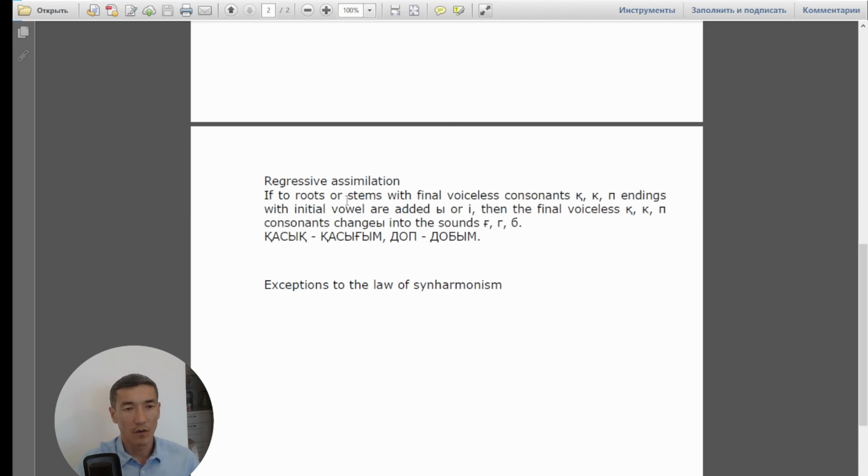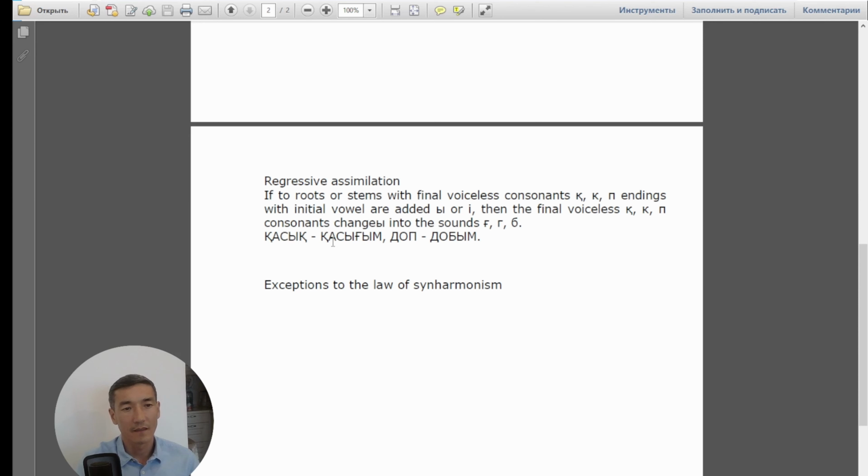If a stem with final voiceless consonants k, p takes an ending with an initial vowel, the final voiceless k, p consonants change into the sounds g, b.